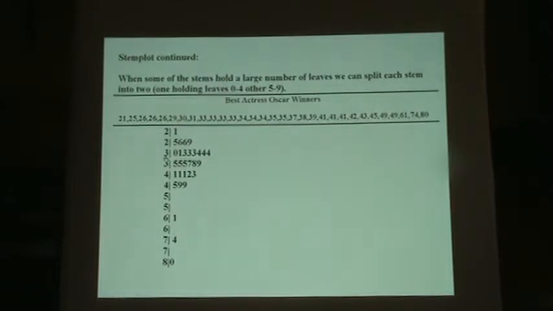So this has all 30, 31, 33, 34, and then 35, 37, and so on. So if you have a large amount of leaves, sometimes you want to split the stems in two.